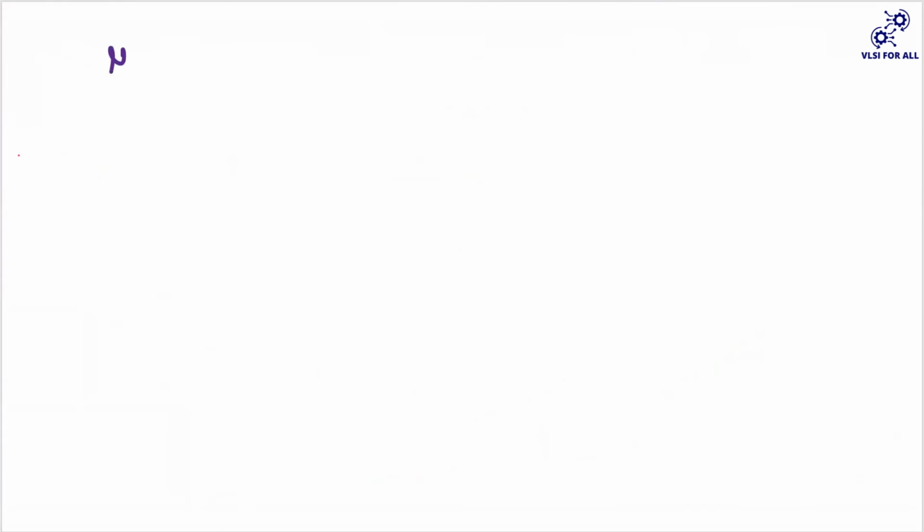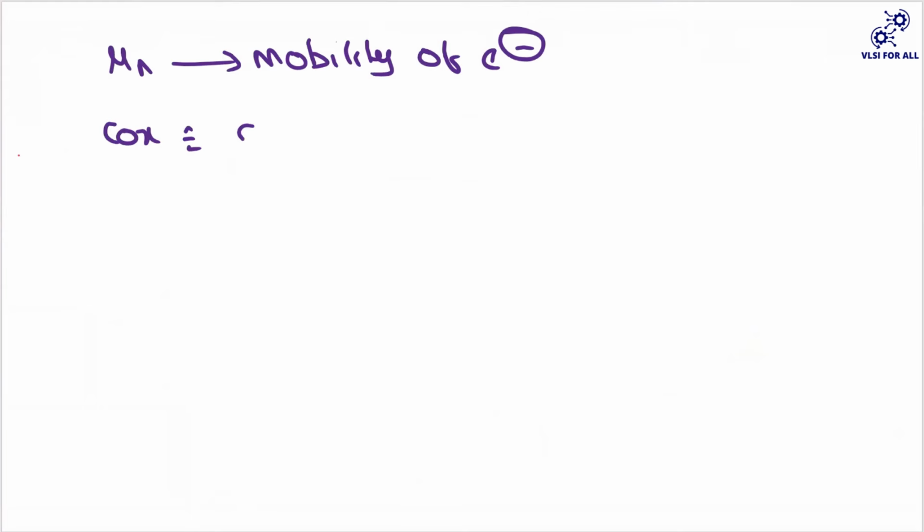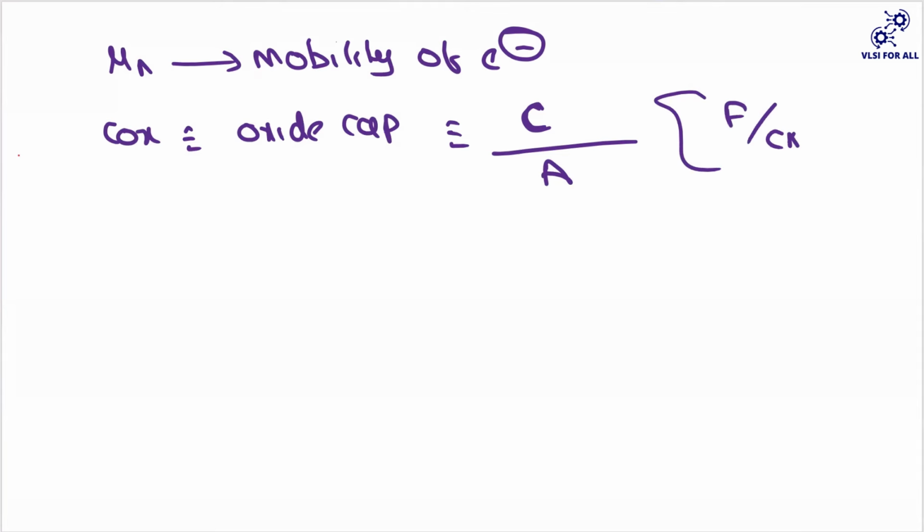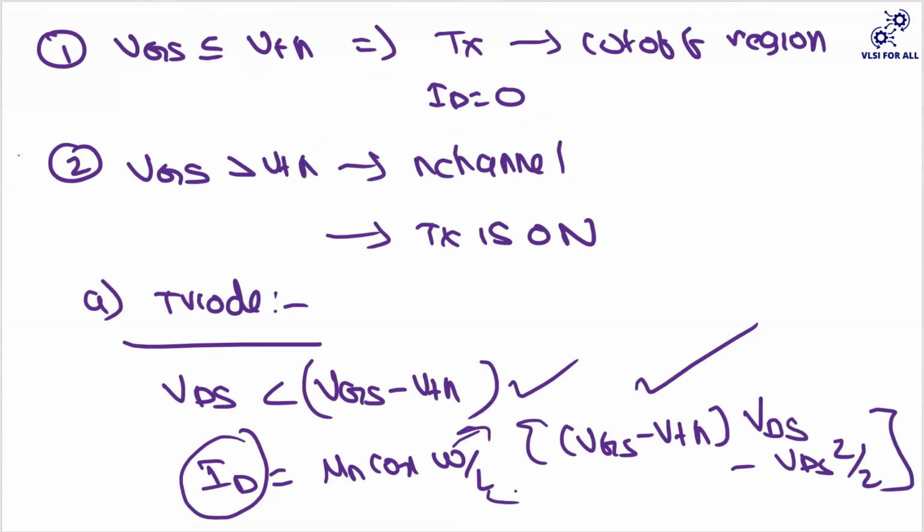Yeah, I forgot to explain. Your mu n here is the mobility of electrons, and your C ox is the oxide capacitance. It is nothing but the capacitance of the oxide divided by the area. The units of this are farad per centimeter square. Remaining everything, this is the width of the gate and this is your channel length.